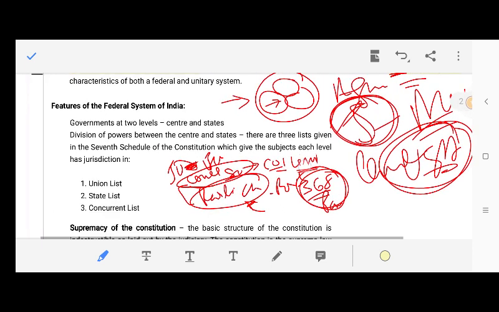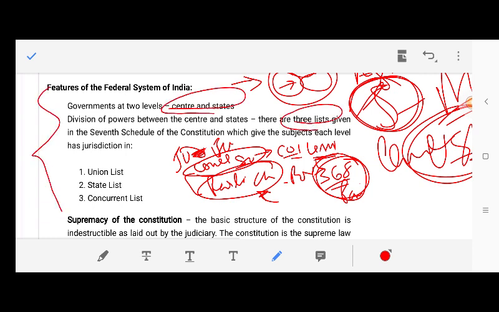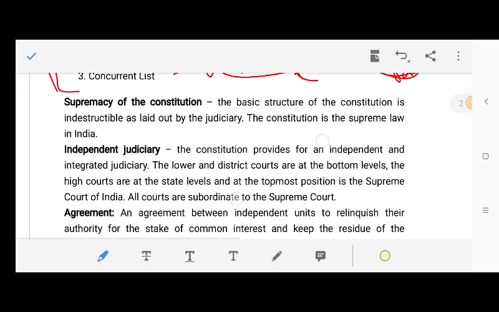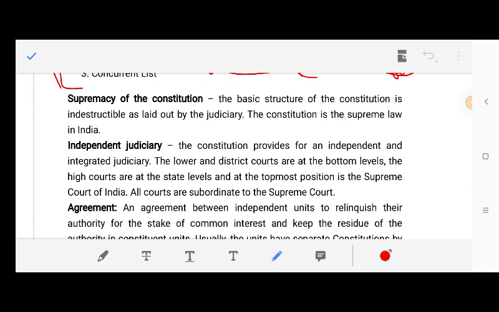Okay, now features of the federal system in India. What are the features of federal system in India? First of all, center and states, as I have already mentioned, and 3 lists are there in the Schedule 7 of the Constitution of India. These lists are Union list, list 1, state list, list 2, and concurrent list 3. And there are many subjects in those lists. So what are the features of federalism? Supremacy of the Constitution. In federalism, the Constitution is supreme. In case of USA also, the Constitution is supreme. But in case of Britain, it is parliamentary sovereignty. So Parliament is supreme, and there is no such federalism in Britain in the strict sense.